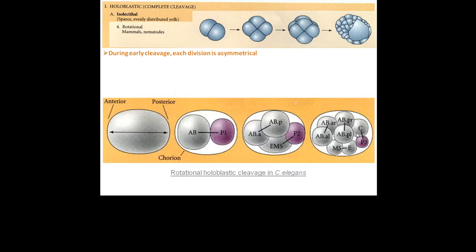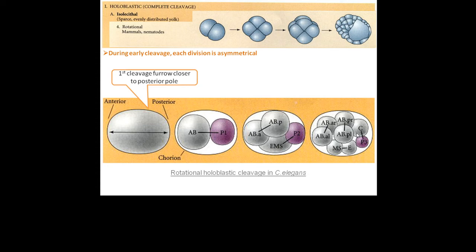The fourth kind of holoblastic division is rotational holoblastic cleavage. Over here, each division is asymmetrical, giving rise to a rotational pattern in the embryo. These are found in mammals and nematodes. This figure shows rotational holoblastic cleavage in Caenorhabditis elegans.